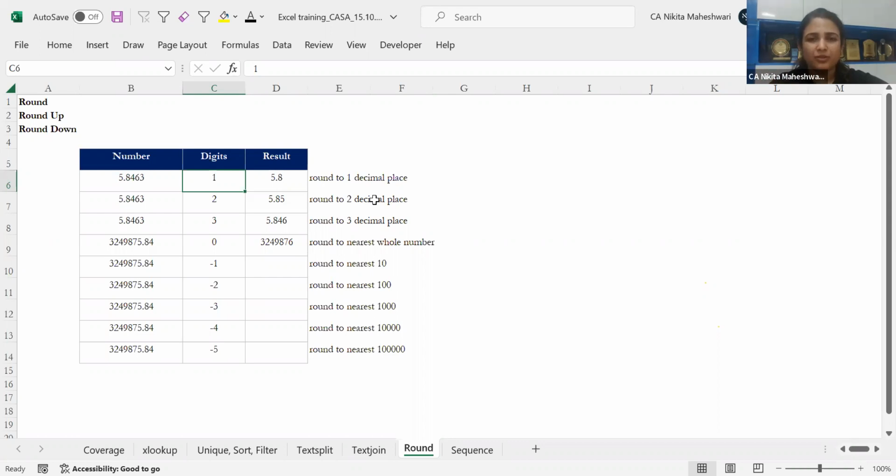I think in income tax also it is rounded to the next 10, whenever you're paying tax. So in that case also, I can copy this and paste it over here. Now it is rounding to the nearest 10 value. Again, if I do this and copy it over here, it will round to however many zeros you have mentioned. So if I write -5, it will round to the nearest lakh and so on.